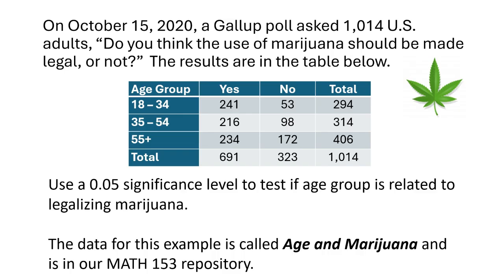As we move through this example, you might want to grab the data from our class repository. It's called Age and Marijuana, and it is in our class repository in our Guru.